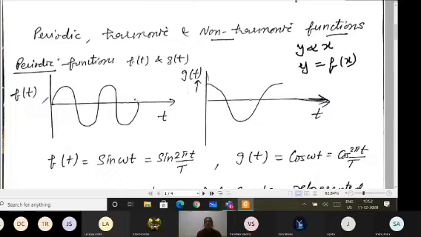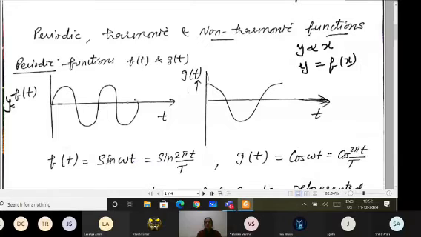I'm writing this function as f(t), meaning y is a function of time. Here y I can take as a function of time, and this is varying as the sine is varying.